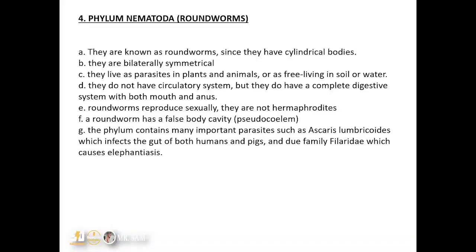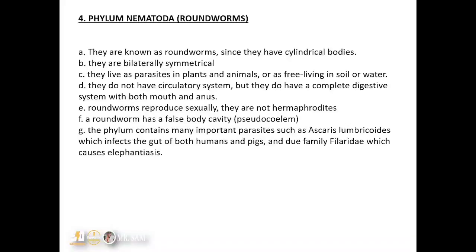Now we move on to phylum Nematoda, or what we call the roundworms. They are cylindrical in nature, so that's why we refer to them as roundworms, and they have bilateral symmetry. They live as parasites in plants and animals, or can be free living in soil or water. They do not have a circulatory system, but they do have a complete digestive system with both mouth and anus. Remember, if we go back to the Platyhelminthes or the flatworms, they have a mouth but lack an anus. But in the case of the roundworms, we now have a mouth and an anus.